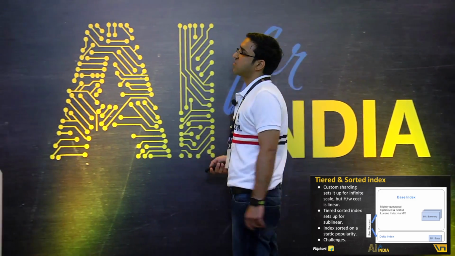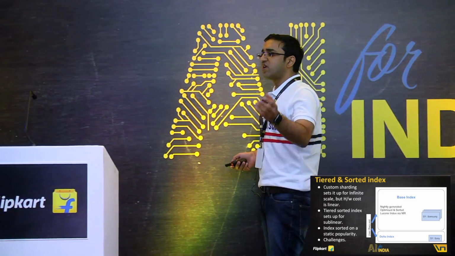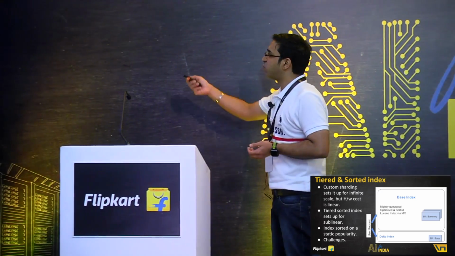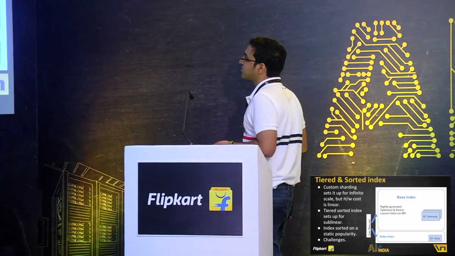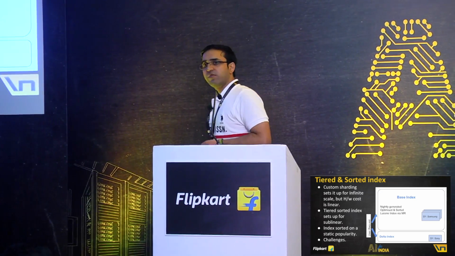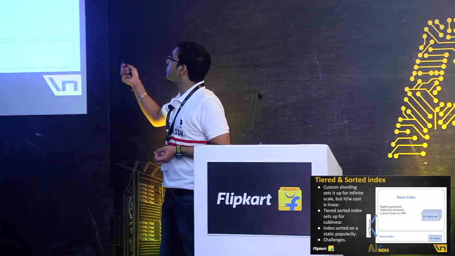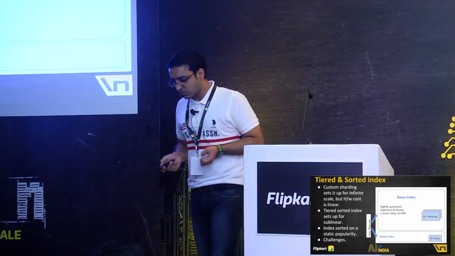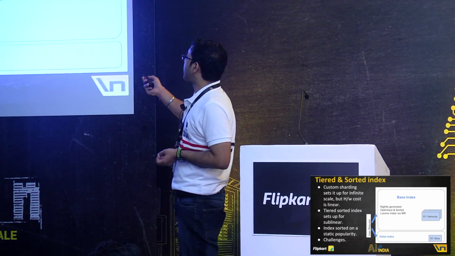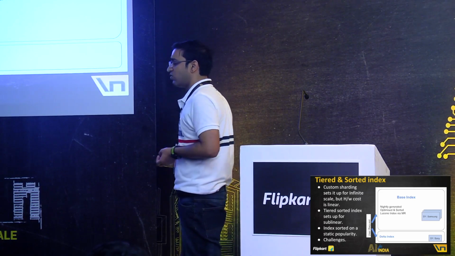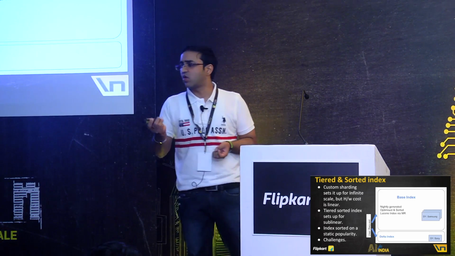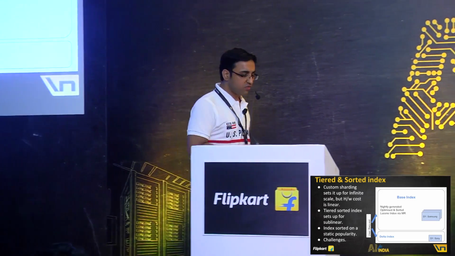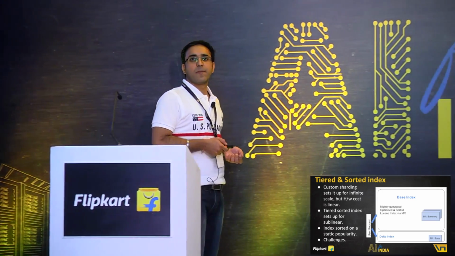Every night we generate such a base index, and over the day, whatever updates come in, we just push them to something called the delta index. And whenever a user request comes, we make a parallel request to both base and delta. If the same document comes out from base and delta, we just override the base with the delta document, because delta is the fresh one.